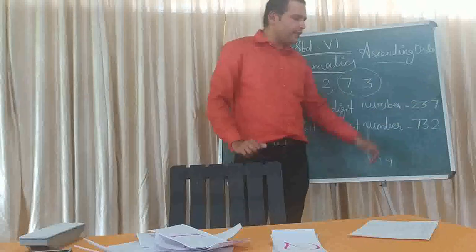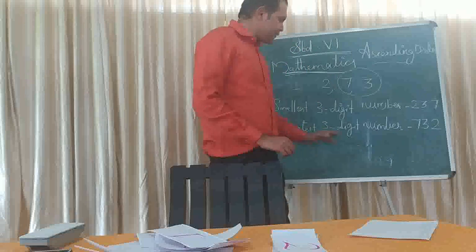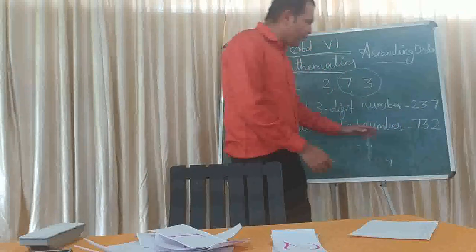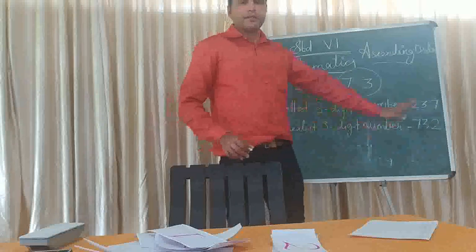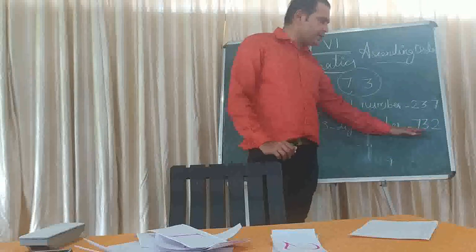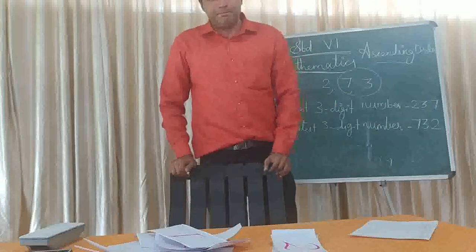So which number have we got? 732. So this is the greatest 3-digit number that we can write by using the given 3 digits 7, 3 and 2. Here we arrange the digits according to their decreasing order.